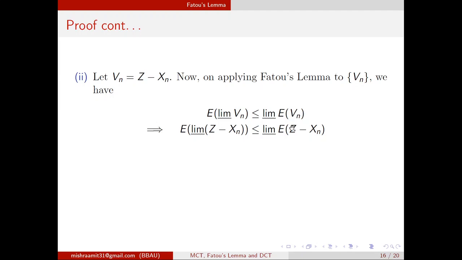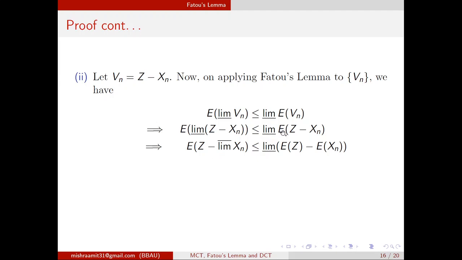Expected Vn, which is expected z minus expected xn. Then the limit inferior of z minus expected xn means the limit inferior of minus expected xn. You know from real analysis that the limit inferior of minus an is minus the limit superior of an. So it will become minus the limit superior of xn.